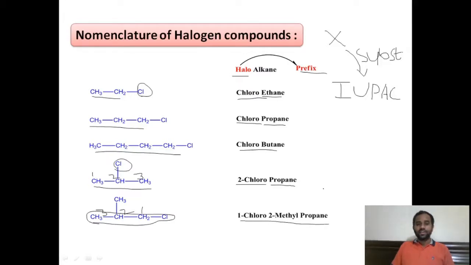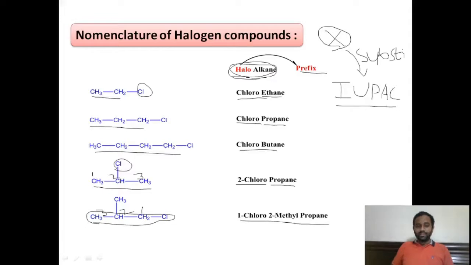In this way, the general name of these halogen compounds based on IUPAC nomenclature is haloalkanes. We treat this halogen functional group as the substituent, right?